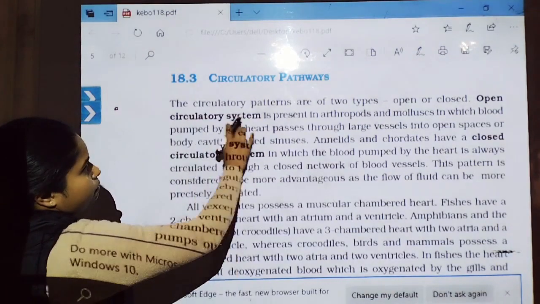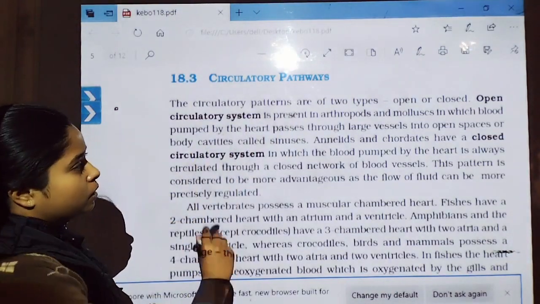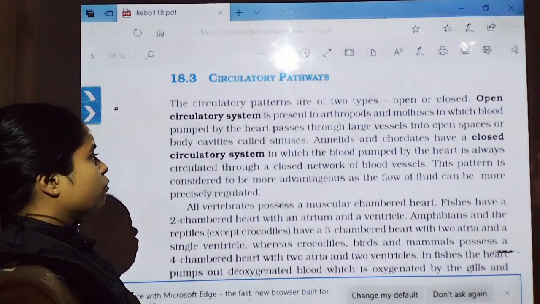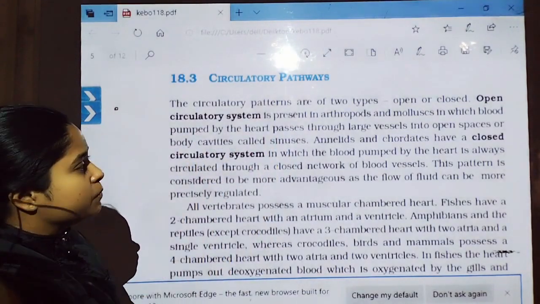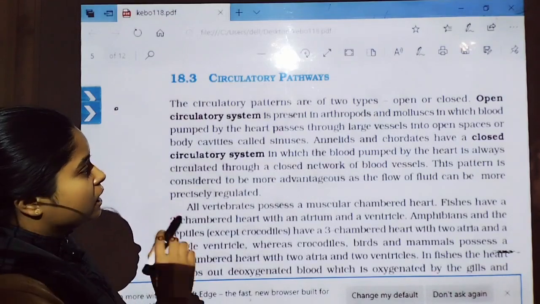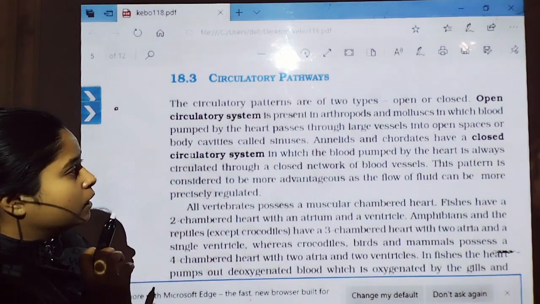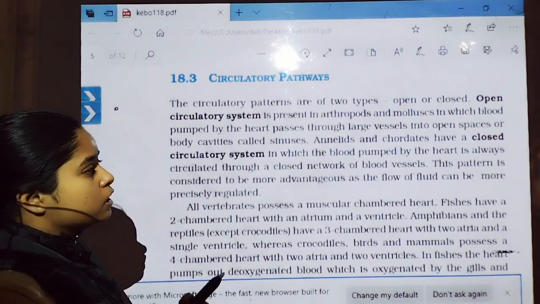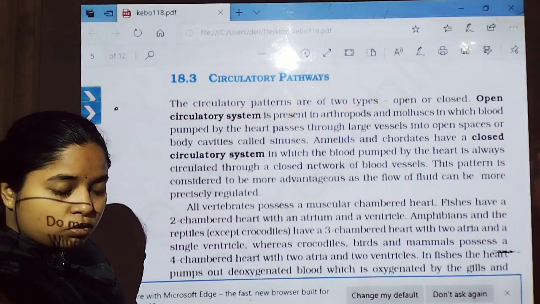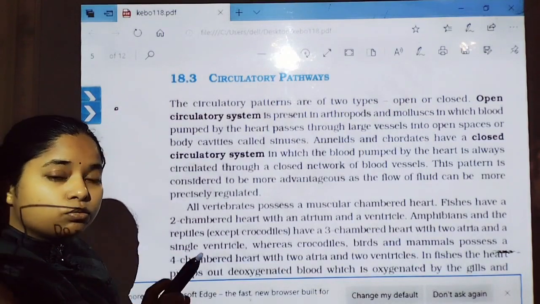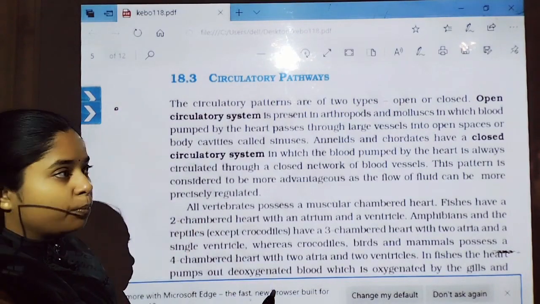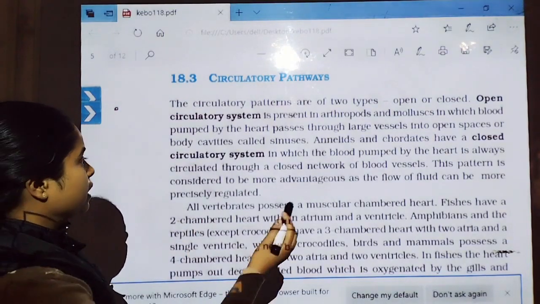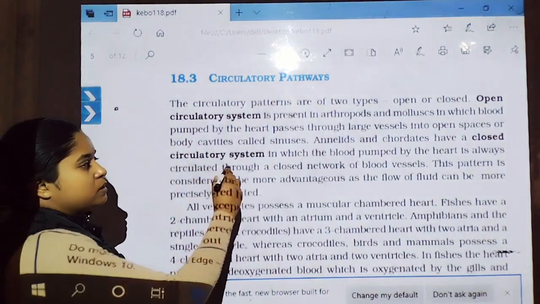The circulatory patterns are of two types, open or closed. An open circulatory system is present in arthropods and mollusks, in which blood pumped by the heart passes through large vessels into open spaces or body cavities called sinuses.